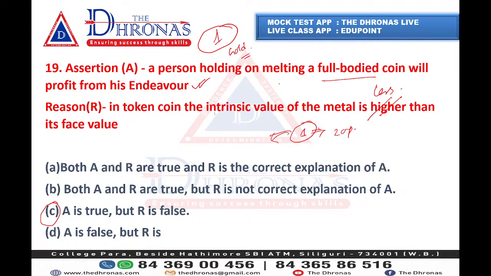So a person holding a full-bodied coin will profit from his endeavor. They melt it and then sell it. But in token coin this is not possible, because the face value is much higher than its actual intrinsic or metallic value. Now everyone, I think you have an idea of full-bodied coin versus token coin.